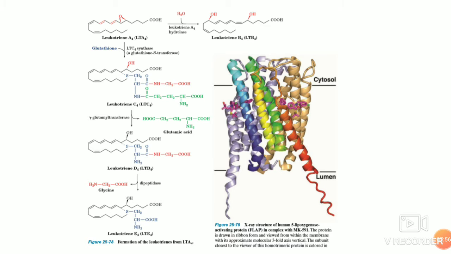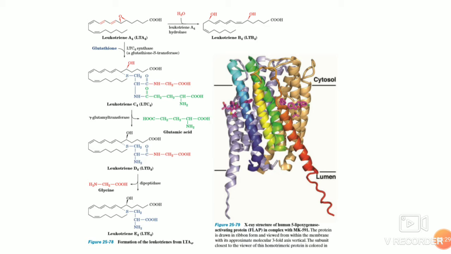LTA4 is converted to peptidoleukotriene by reaction with LTC4 synthase, which is a glutathione S-transferase that catalyzes the addition of the glutathione sulfhydryl group to the LTA4 epoxide, forming the first of the peptidoleukotrienes, that is leukotriene C4, LTC4.